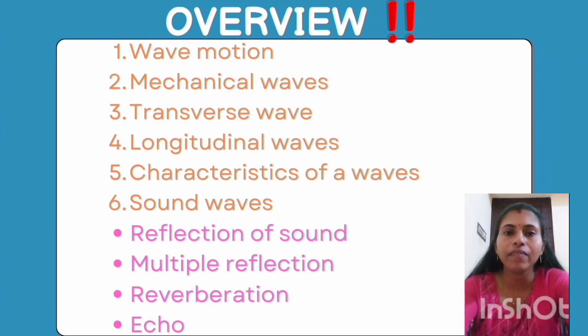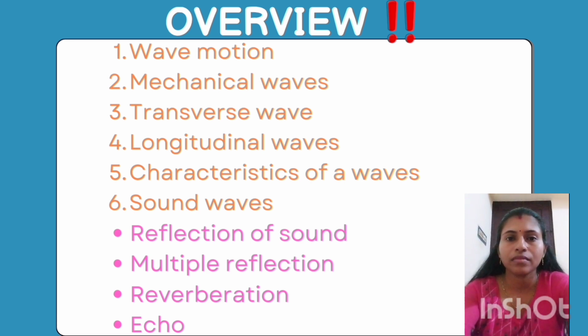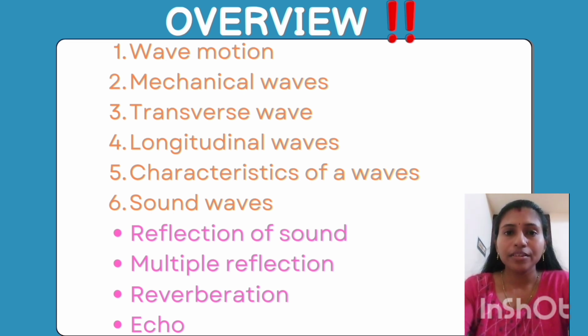Amplitude, wavelength, period, frequency, and speed of a wave. Then we learned about sound waves and the phenomena associated with sound waves: reflection of sound, multiple reflection, reverberation, and echo. So I hope all these are clear for you.